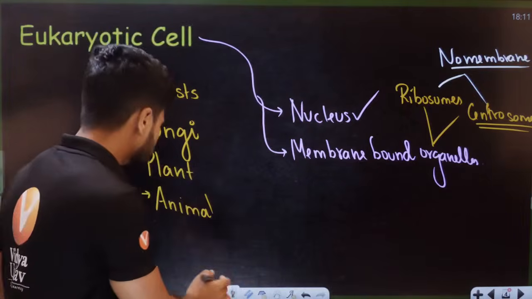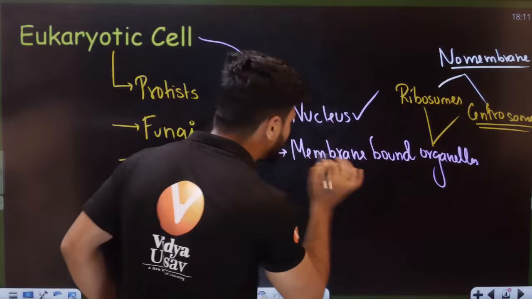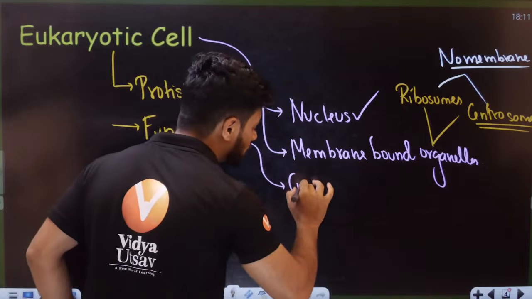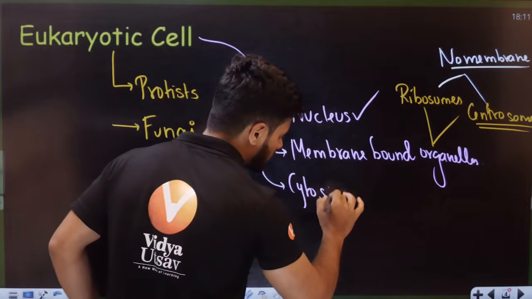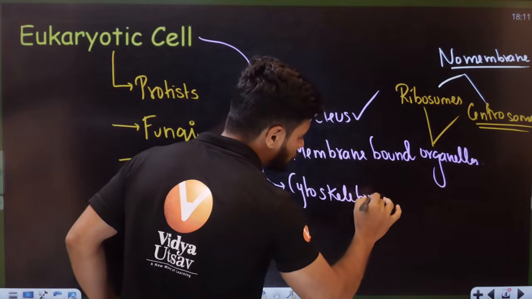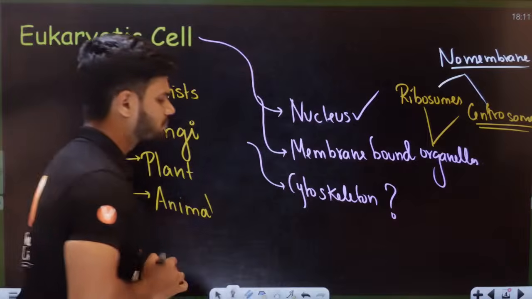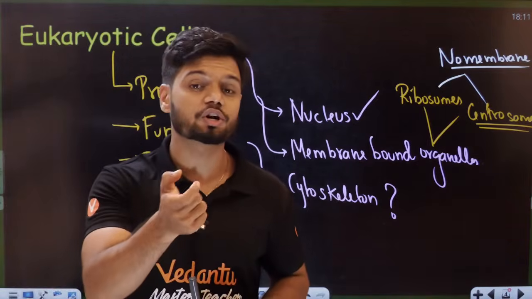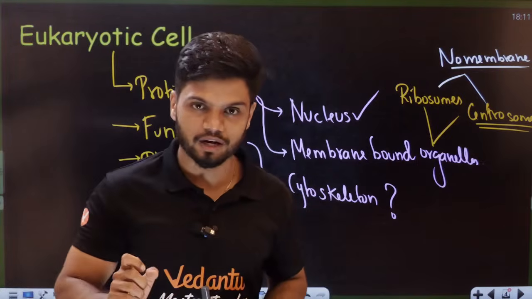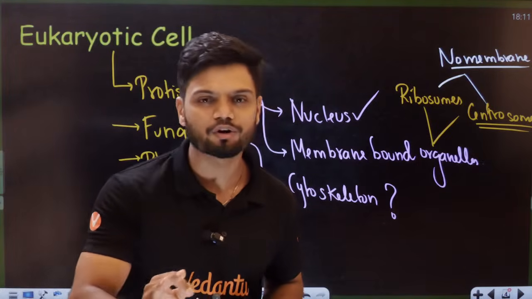Now, here, students, in the case of eukaryotic cells, they have something called the cytoskeleton. Don't worry, students, what is the cytoskeleton? I'll teach you what the cytoskeleton is. They have complex locomotory structures like your cilia and flagella. I will teach you the entire concept today.